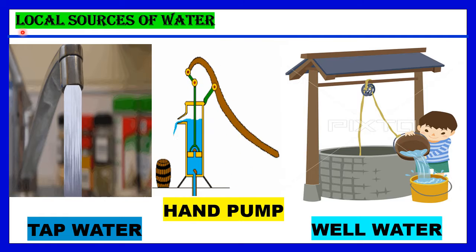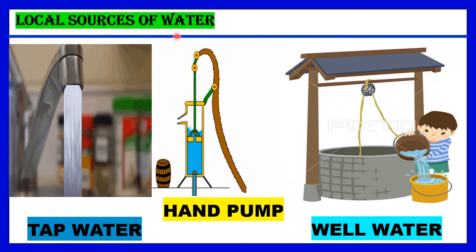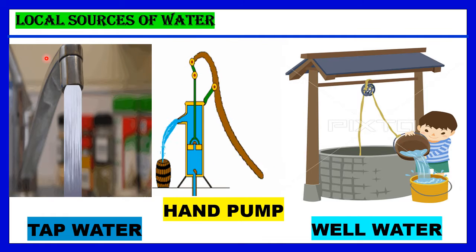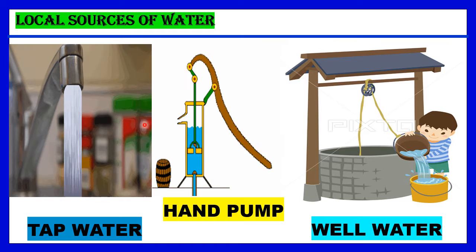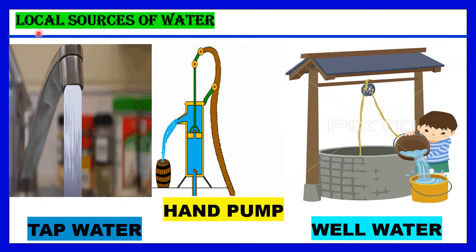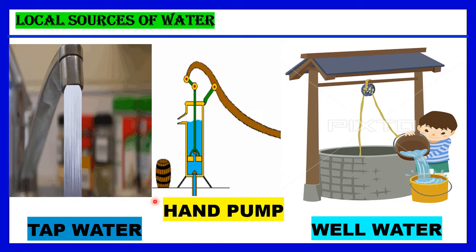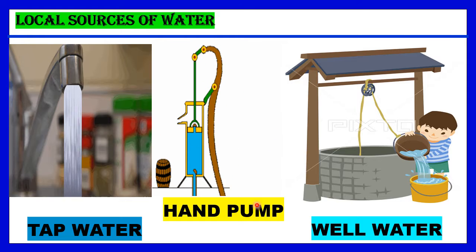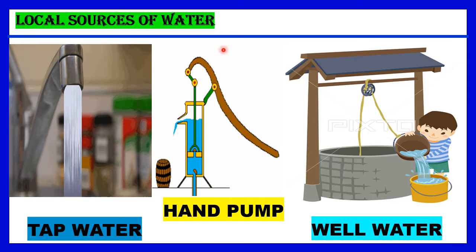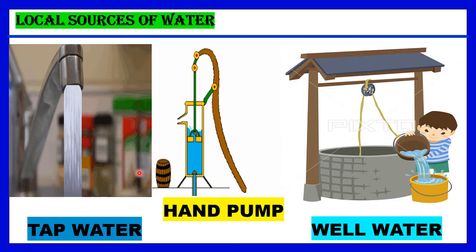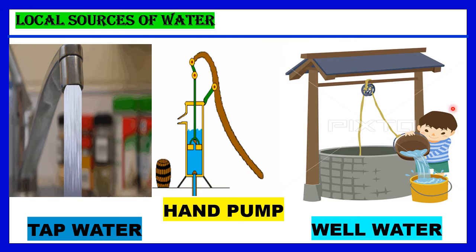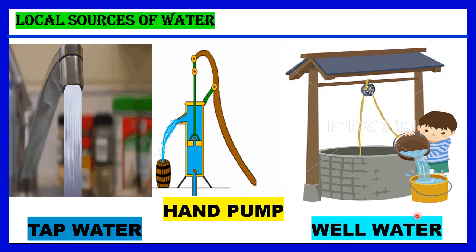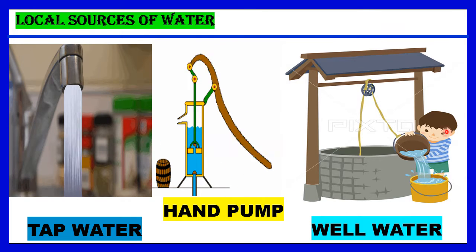Now let us see about the local sources of water. In cities, we get water from the tap. Children, at home, have you all seen the tap, children? And what is this? This is called hand pump. In some places, people used to draw water from underground with the help of hand pump. What is this, children? This is called a well. In villages, in rural areas, people also draw water from the well.